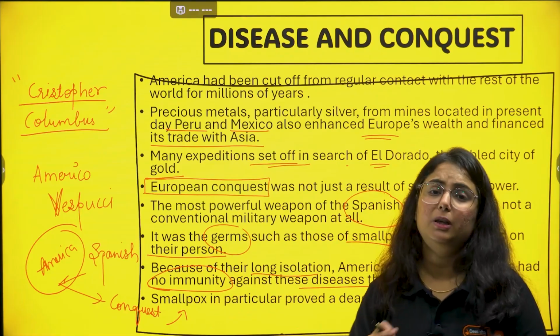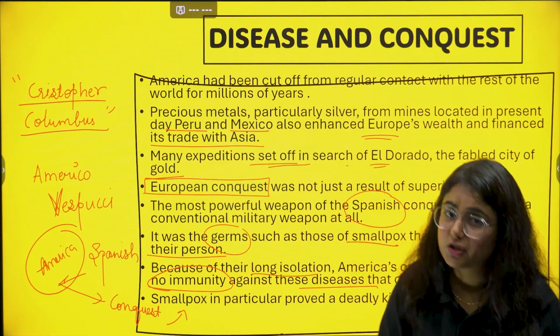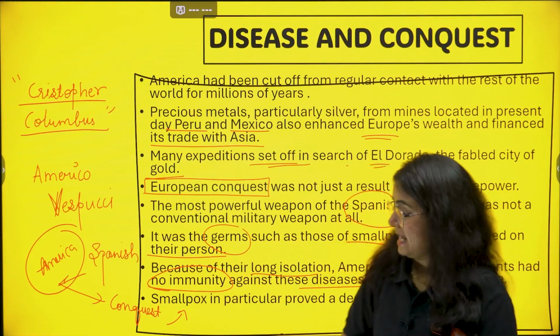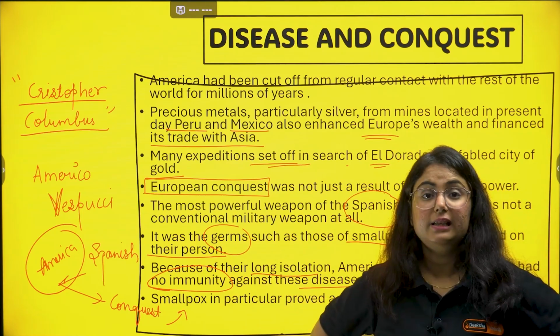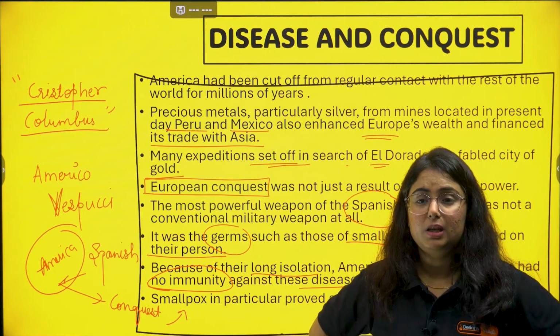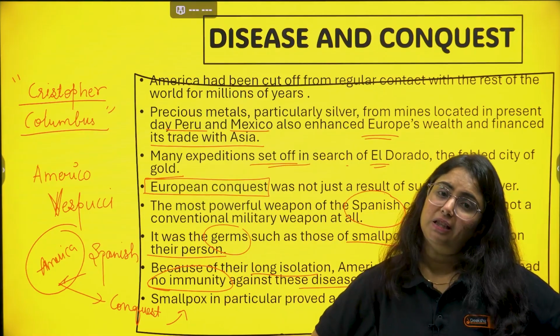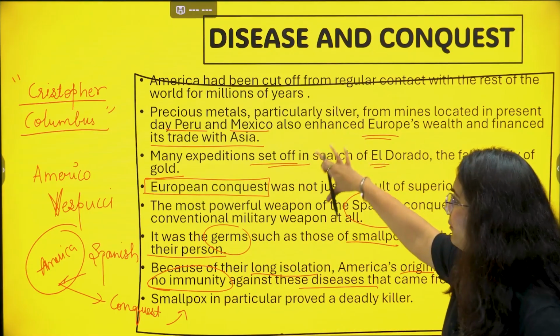The Spanish people took this as an opportunity. Now the question, how can it come? Yes, they will directly ask you how a disease can prove to be a deadly killer. Explain with the help of an example. So you need to tell here about the Spanish conquerors and an introduction of America.